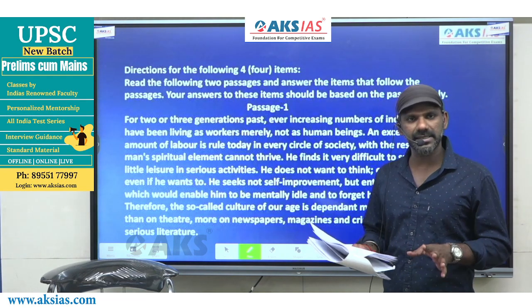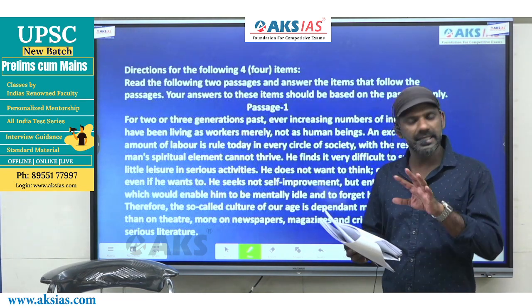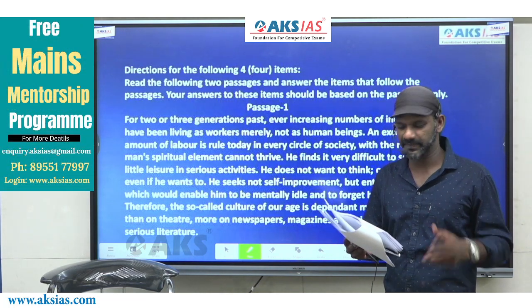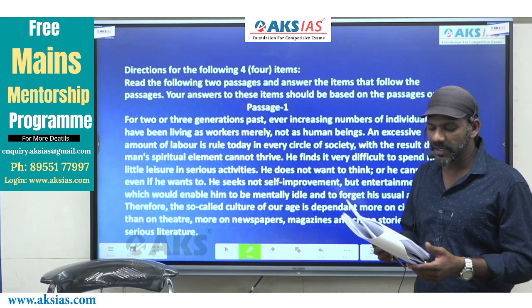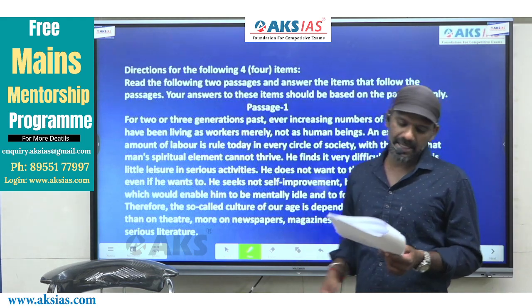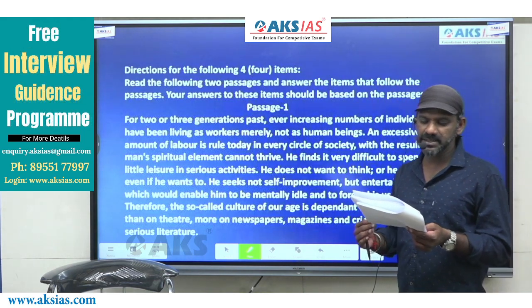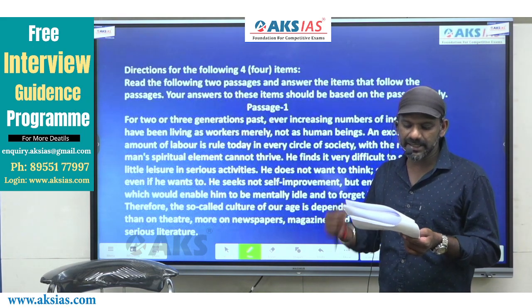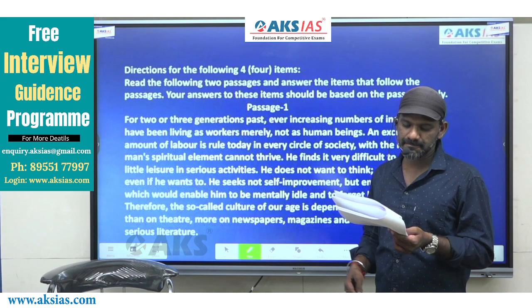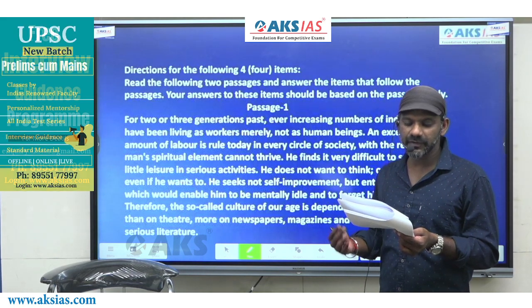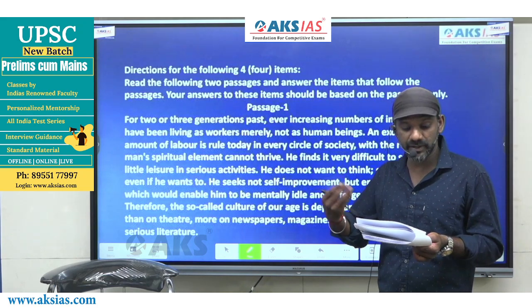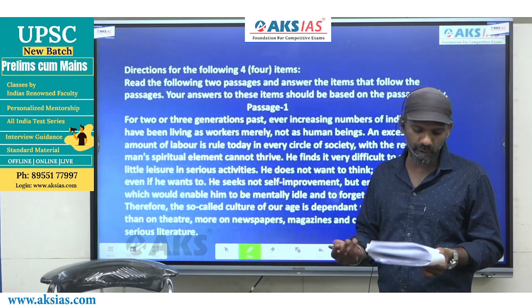So because of this, man's spiritual element is not able to thrive actually. He finds it very difficult to spend his little leisure in serious activities. He does not want to think. Or he cannot even, if he wants to, means the man does not want to think, and even if he wants to think, he is not able to do it.